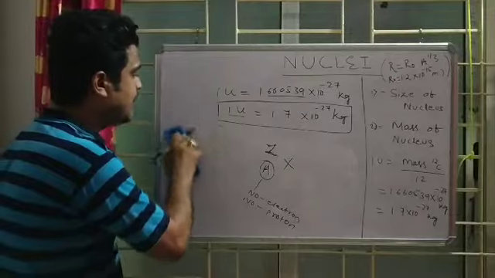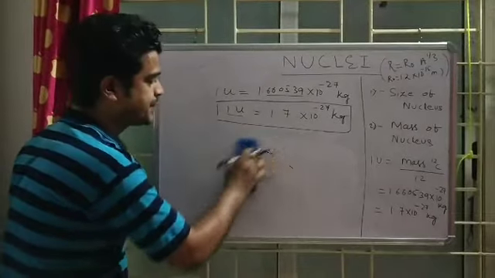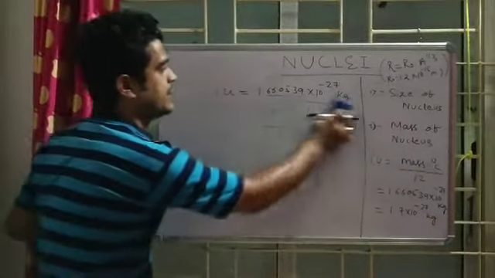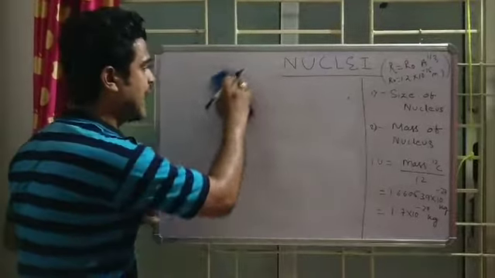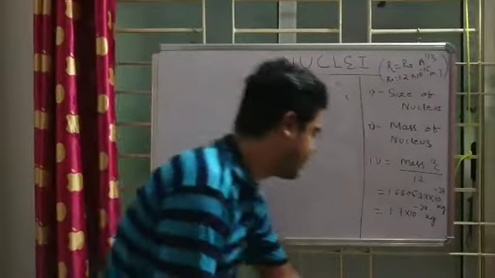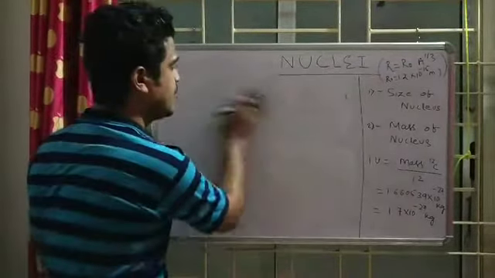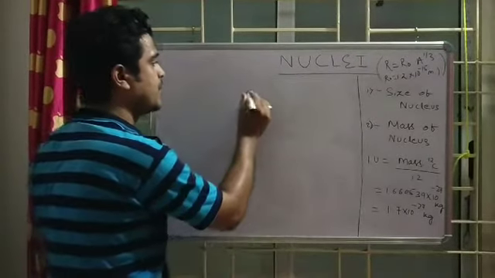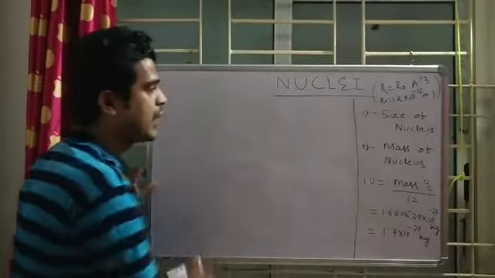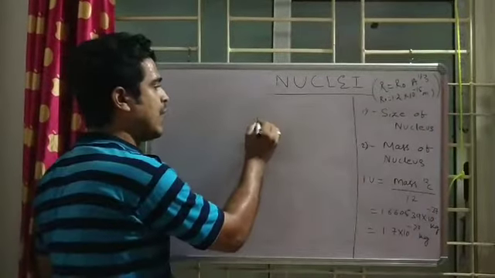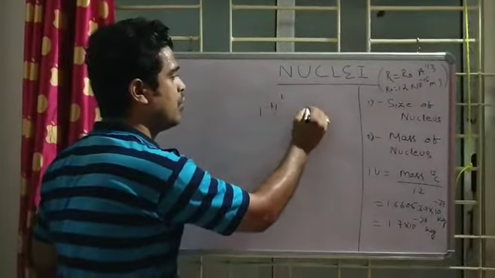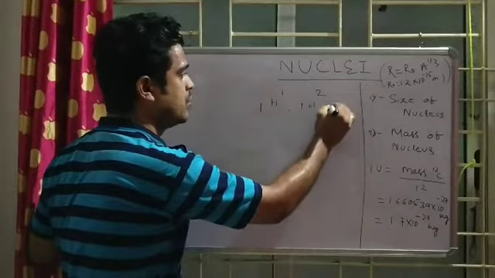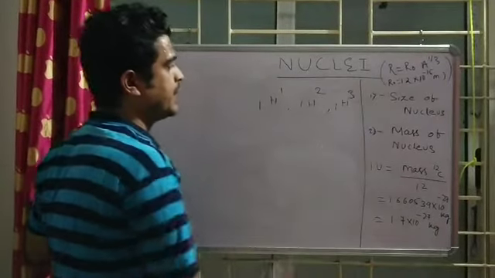At that time, the scientists encountered that certain isotopes exist in nature. So what is an isotope? Now isotopes come into the picture. If I take the case of hydrogen, 1H1, 1H2, 1H3.